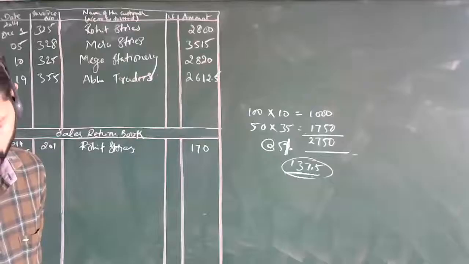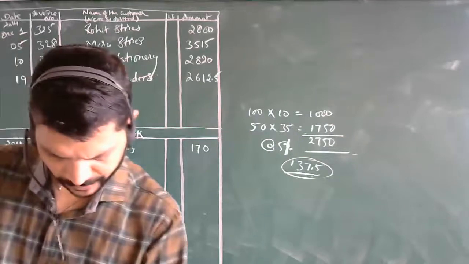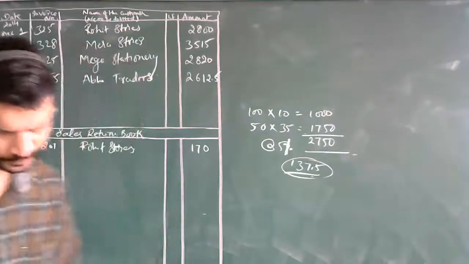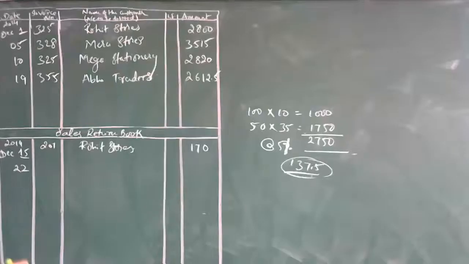Next, goods returned from MS Mega Stationeries. Goods returned, 60 rupees only, on date 22, invoice number 204.